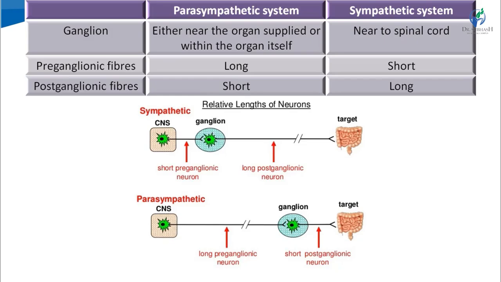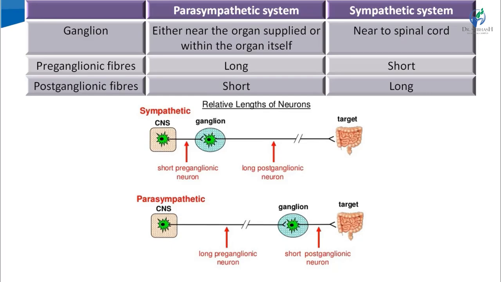Now see here, in parasympathetic nerve the ganglion is away from the CNS, while in sympathetic nerve the ganglion is near to the CNS. So, in parasympathetic system, the preganglionic nerve is longer than the postganglionic nerve, and vice versa in sympathetic system. Means in sympathetic system, the preganglionic nerve is shorter than its postganglionic part. Right?